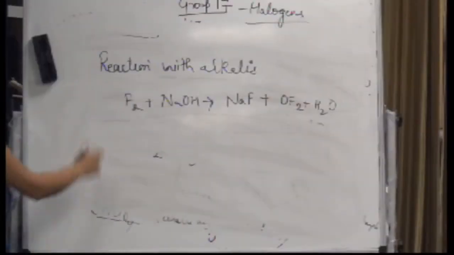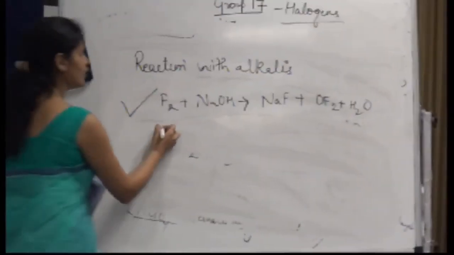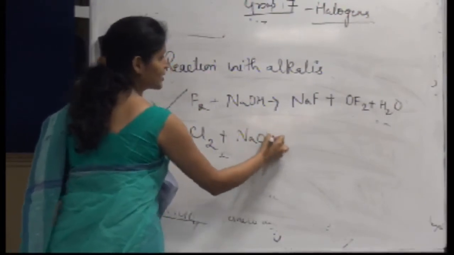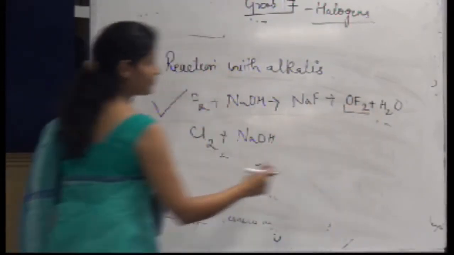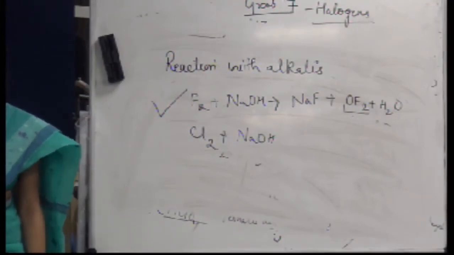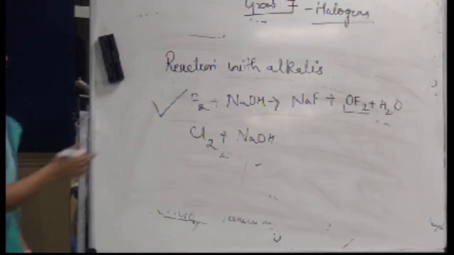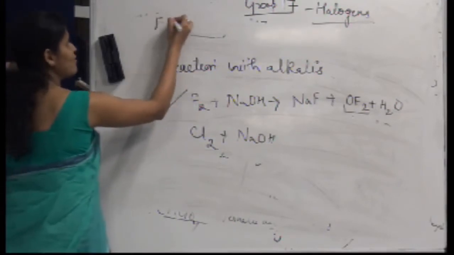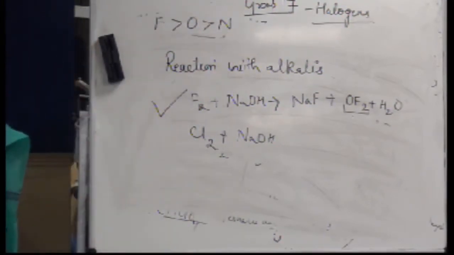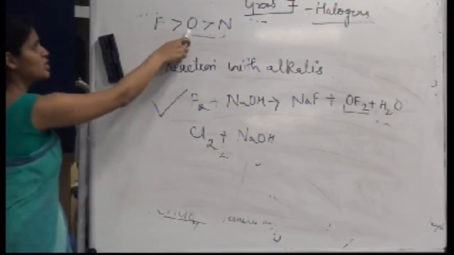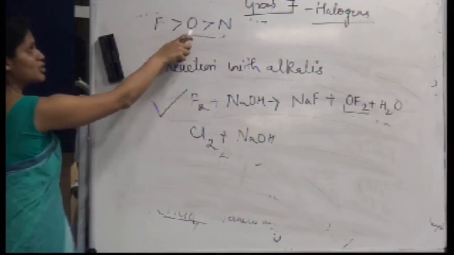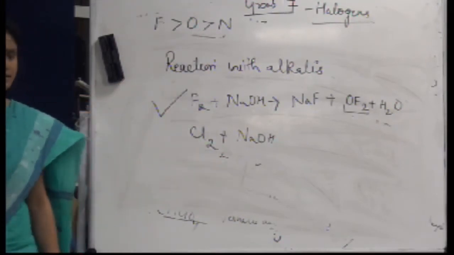But this is the case for fluorine. What about chlorine? In this case we are observing that fluoride has been formed rather than the oxide, because I know the electronegativity trend is fluorine, oxygen, then nitrogen, and hence oxygen cannot, fluorine cannot form oxides, but oxygen can form fluorides, right?